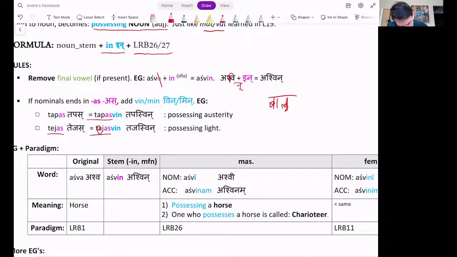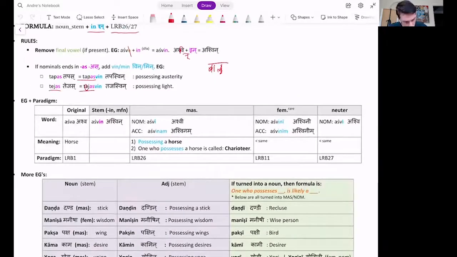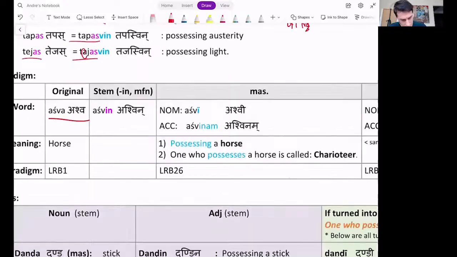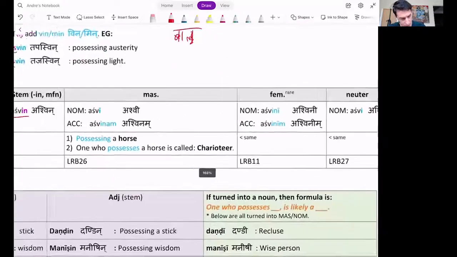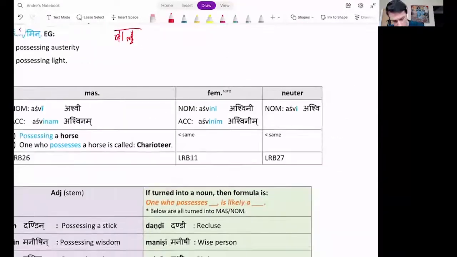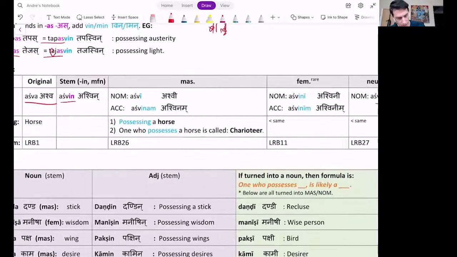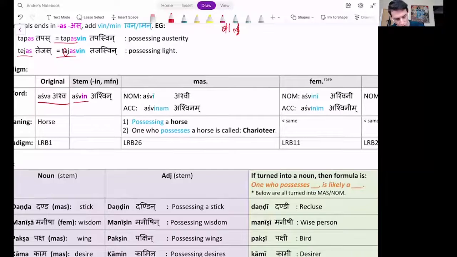Tejas, you retain the whole thing, just add -vin, and that's it. Possessing austerity, possessing light. Example, original word is ashwa, the stem is ashwin, the masculine ashwi, ashwini feminine, and then ashwi, like dhani.